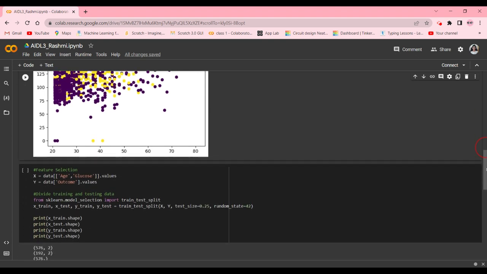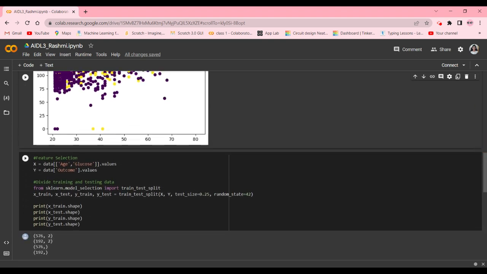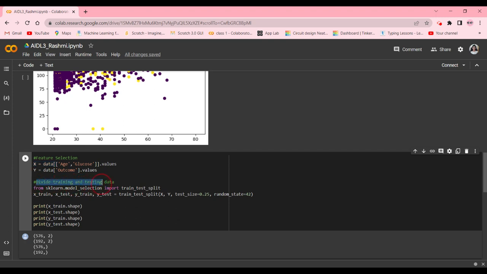Next step is the feature selection. First of all, we're going to store variables in X, like age and glucose, and y, which is going to be outcome. Now we're going to divide the training and testing data.